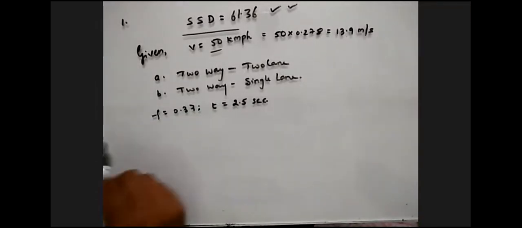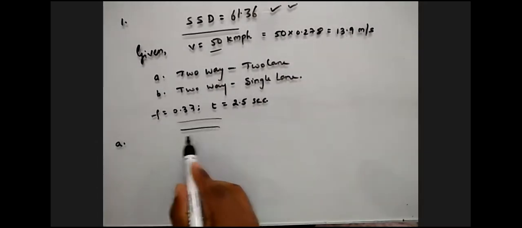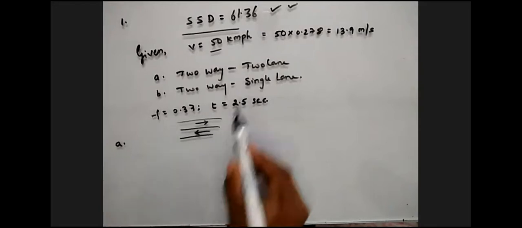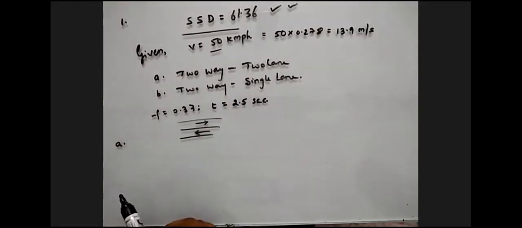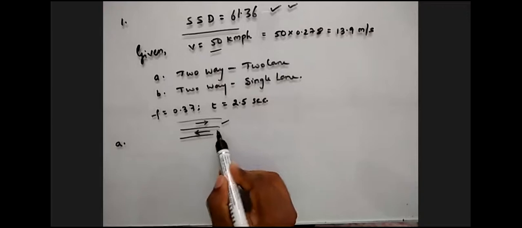Now, we have to calculate the stopping sight distance for condition A. What is condition A saying? It is a two lane, two-way traffic. This lane is separate, this lane is separate.